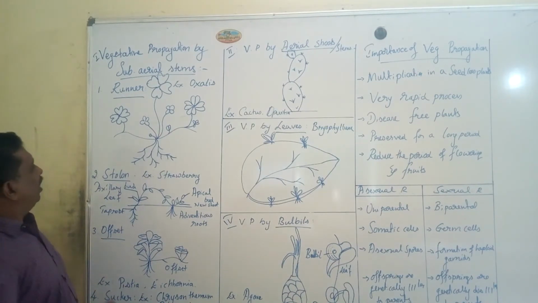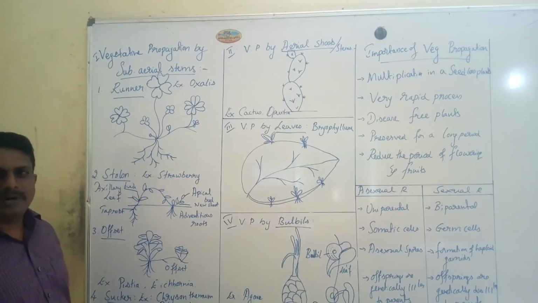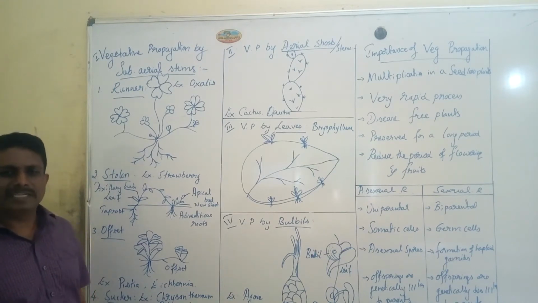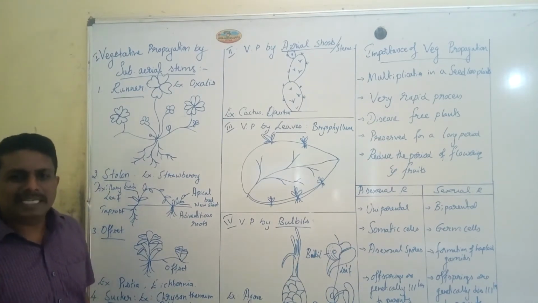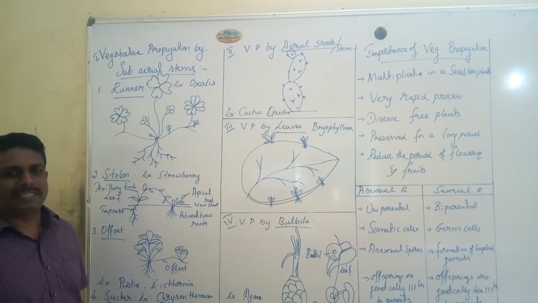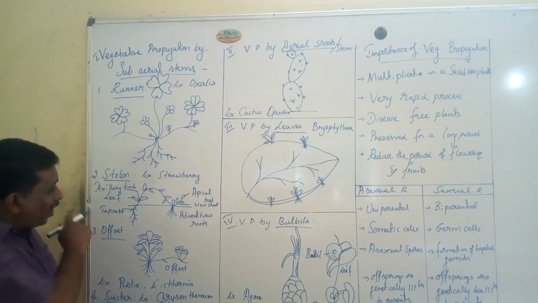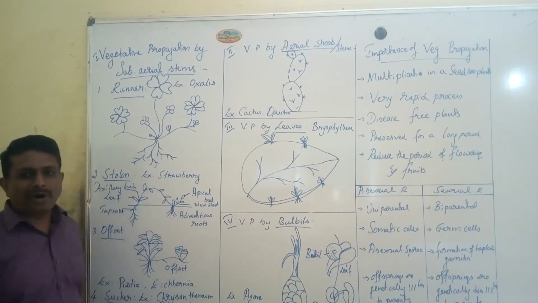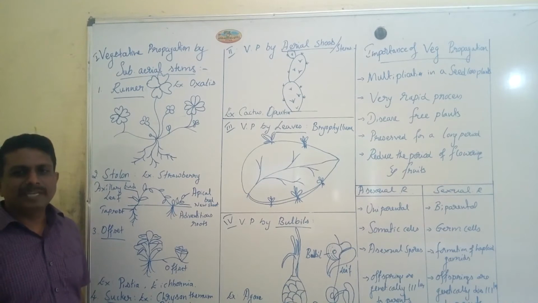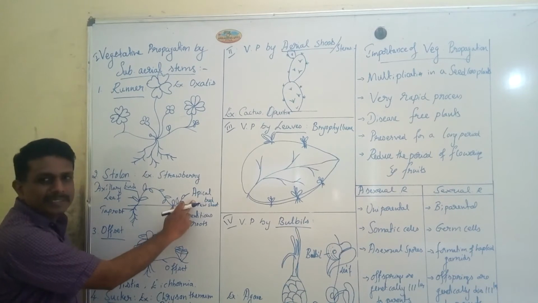The second important one is the stolon. It is the second type of subaerial stem modification seen in case of Vallisneria, strawberry, and also in case of Marsilea. It is a type of pteridophyte. In case of stolon, these are horizontal branches that rise from the basal part of the stem. The new aerial shoots develop from the tip.